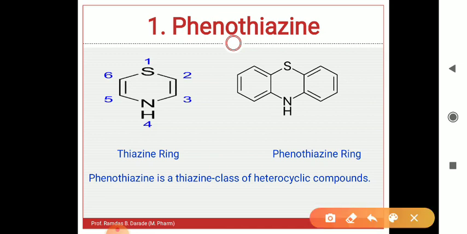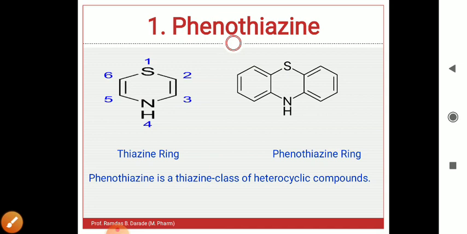Thia means sulfur, whenever the word thia is used, the meaning is sulfur, and azine or azo means nitrogen. A heterocyclic ring containing sulfur and nitrogen in its structure is known as a thiazine ring. Here the thiazine ring is a 6-membered ring.